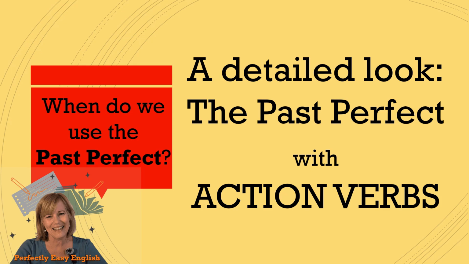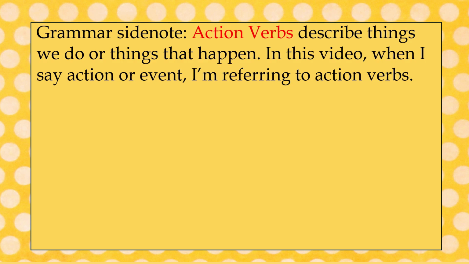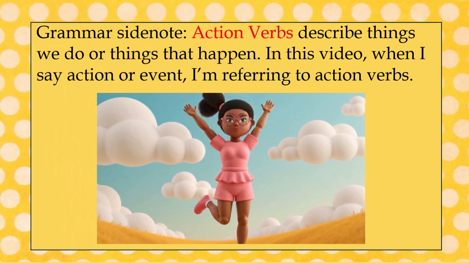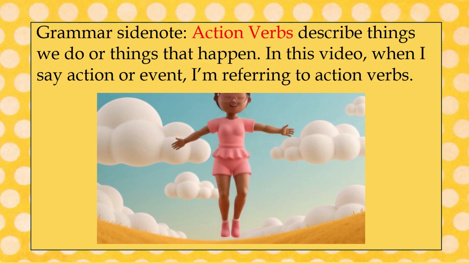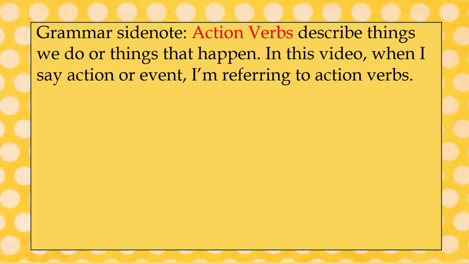When do we use the past perfect? A detailed look, the past perfect with action verbs. But before we begin, a grammar side note. Action verbs describe things we do or things that happen. In this video, when I say action or event, I'm referring to action verbs. And here are some examples of action verbs.